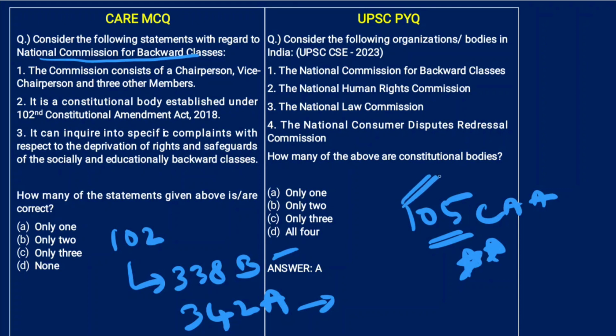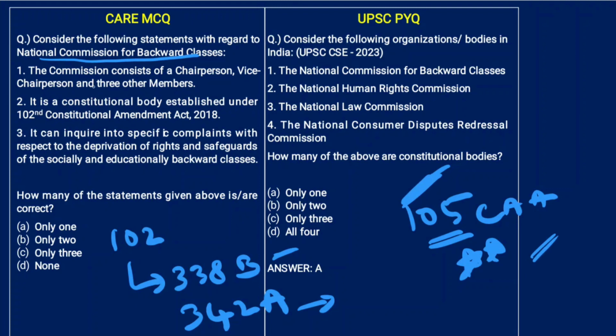Now, why was this 105th Constitutional Amendment Act done? It's because according to the Supreme Court, the 102nd Constitutional Amendment Act implied that state governments did not have the authority to identify the socially and educationally backward classes list. Hence, the constitution was amended and the state governments were given the power to prepare the socially and educationally backward classes list. These are few things you have to remember.